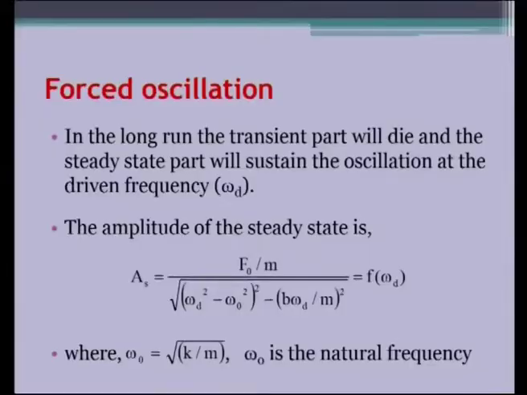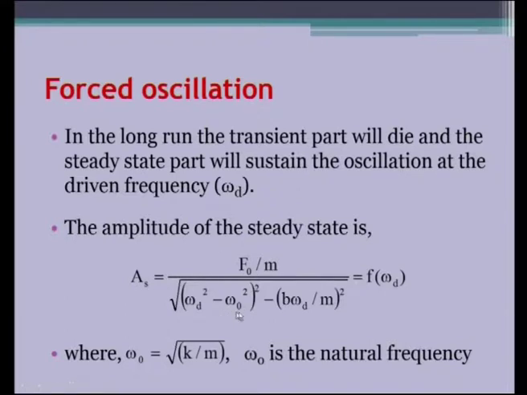Now, in the long run what will happen? The transient term will die. In the long run the transient part will die and the steady state part will sustain the oscillation at the driven frequency. Who will dominate at the steady state part? It is the driving frequency omega d. The amplitude of the steady state is looking like this. Just for the explanation's sake, I have highlighted the other terms present in the term A S.